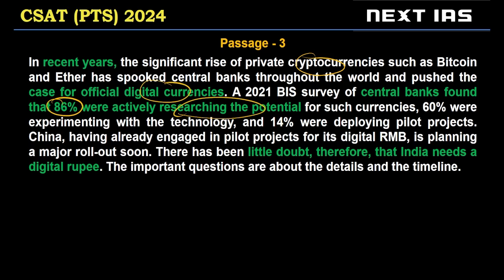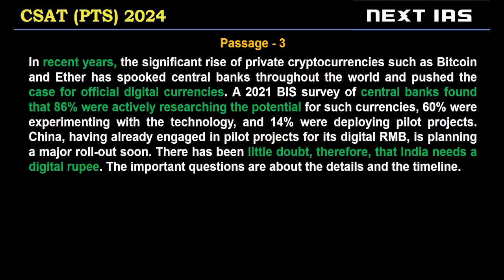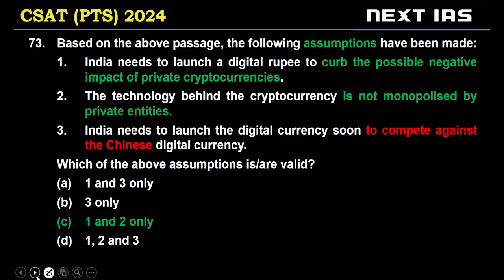Now we are given examples of some countries such as China, etc. And we are told in the case of India, there is little doubt, therefore, that India needs a digital official cryptocurrency, like an Indian official cryptocurrency or digital currency. The important questions are about details and time. So India, because currently we need that, there is little doubt. So the author is outright advocating for India to come up with its own digital currency or cryptocurrency.